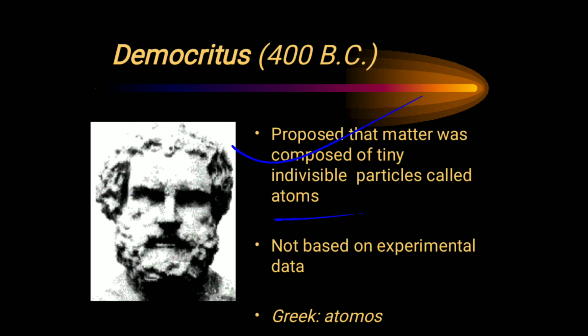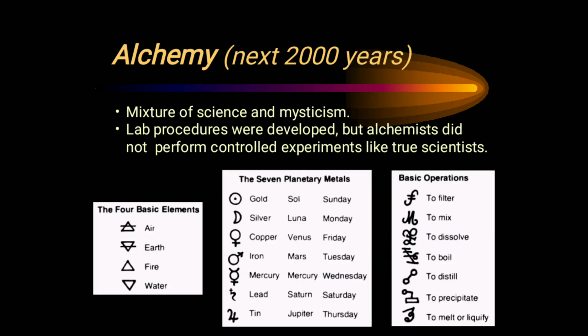He just proposed this on his philosophical thought, not based on experimental data. So he was not a scientist, he was a philosopher. And in almost a similar timeline, an Indian philosopher, Maharshi Kanad, also proposed the same, but he named the tiny particle Kana.